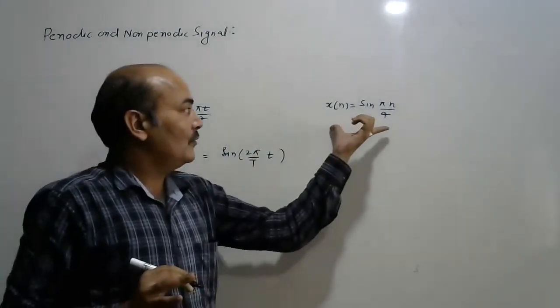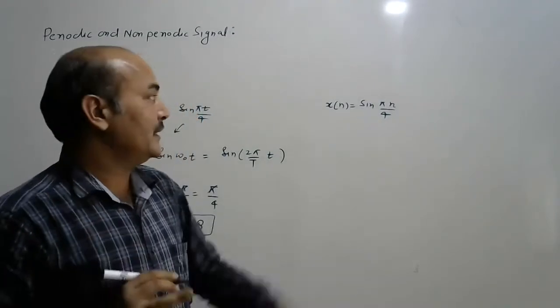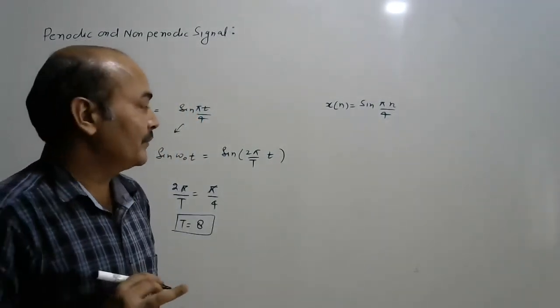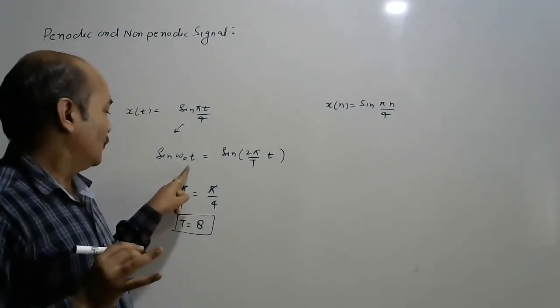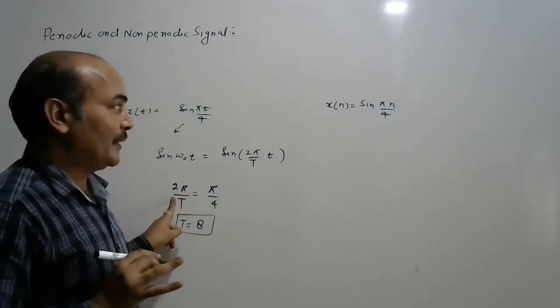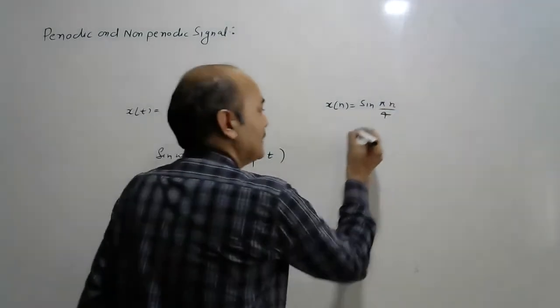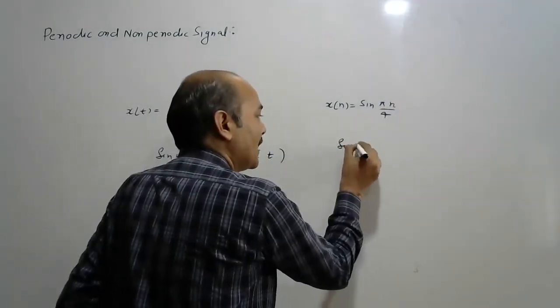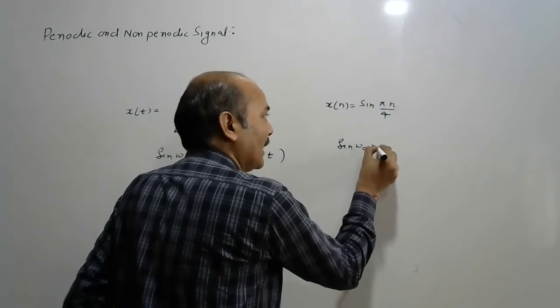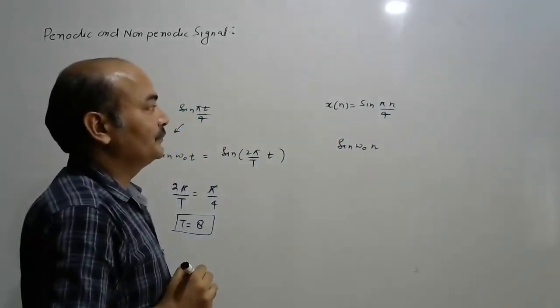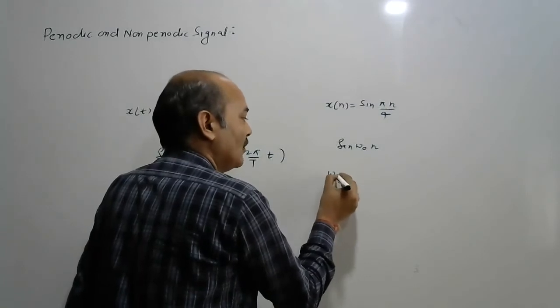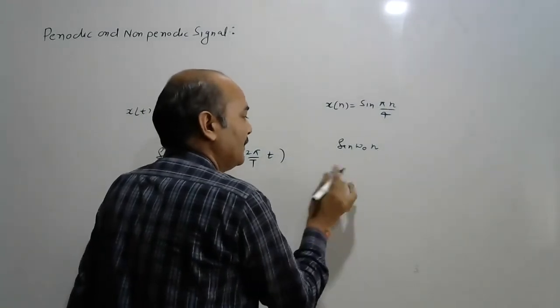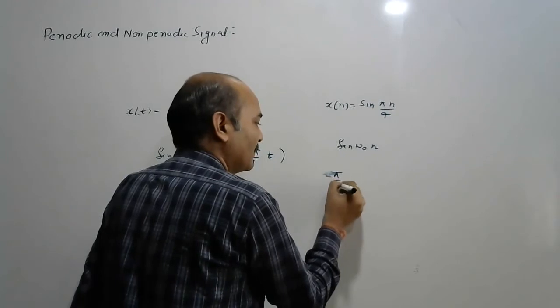But when we go into the discrete time signal, here again omega naught is involved. In continuous time we compare with 2 pi by T, but for this signal we compare with sin(omega naught n). So this omega naught is basically pi by 4, so the signal is sin(pi by 4 n).